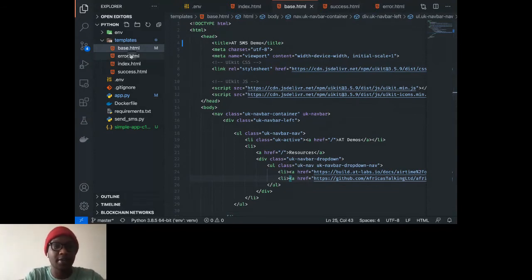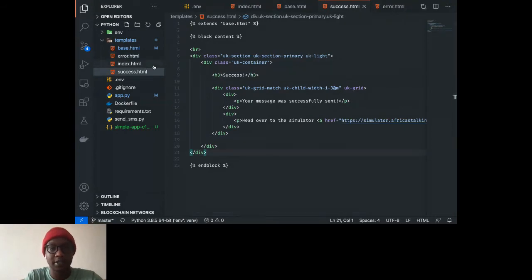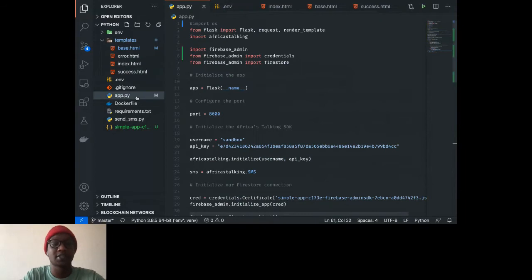Then I have an error page in case something goes wrong, which will be displayed. Then my success page, which shows in the event that the message is sent successfully. And this is the form that actually sends the message. I'm using UIKit, so if you're interested in checking out UIKit, you might actually enjoy it. I'll show you the final product in just a bit.